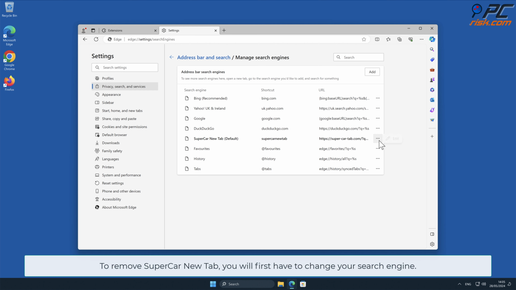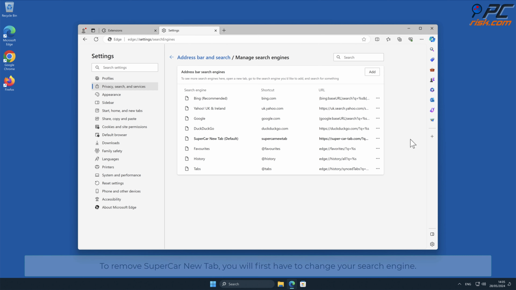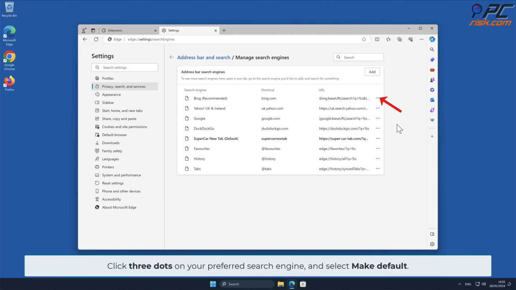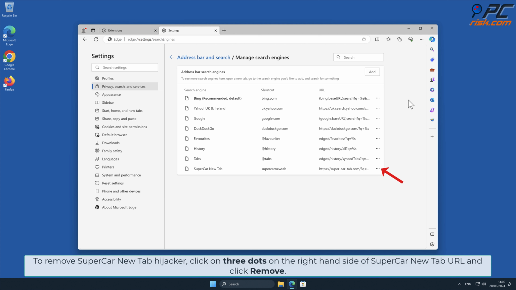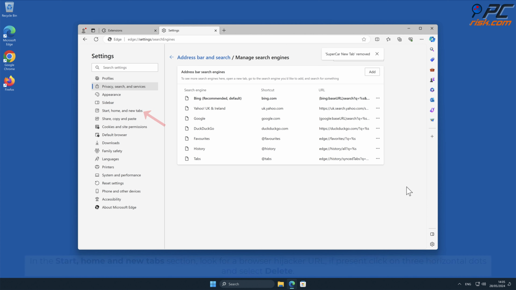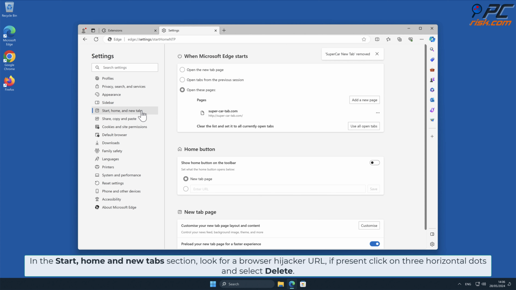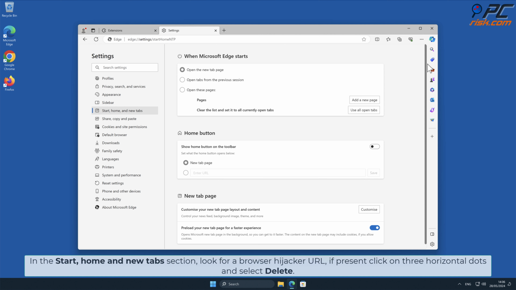To remove SuperCar New Tab hijacker, you will first have to change your search engine. Click three dots on your preferred search engine and select Make Default. To remove SuperCar New Tab hijacker, click on three dots on the right-hand side of SuperCar New Tab URL and click Remove. In the Start, Home and New Tab section, look for a browser hijacker URL. If present, click on three horizontal dots and select Delete.